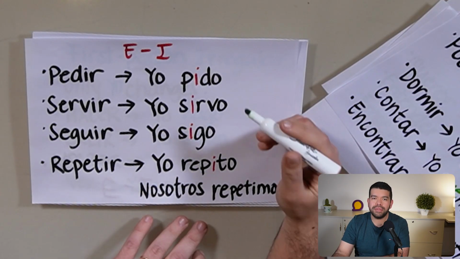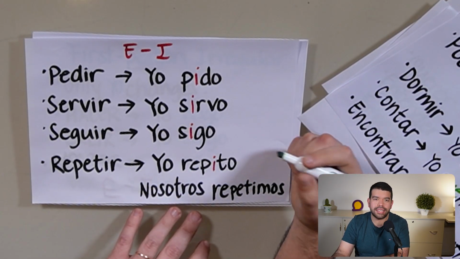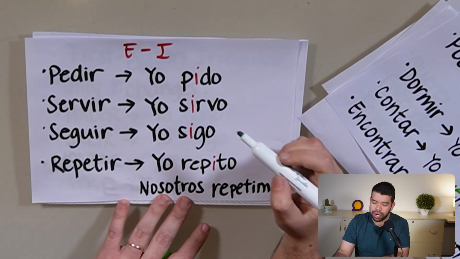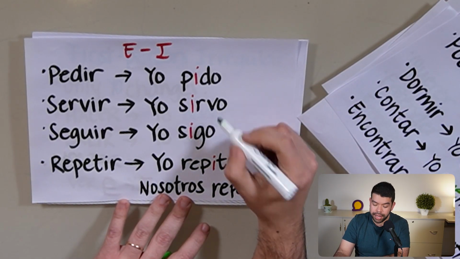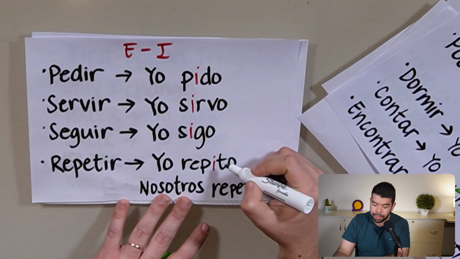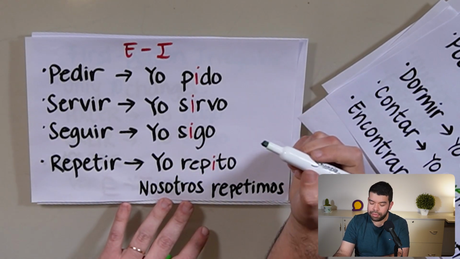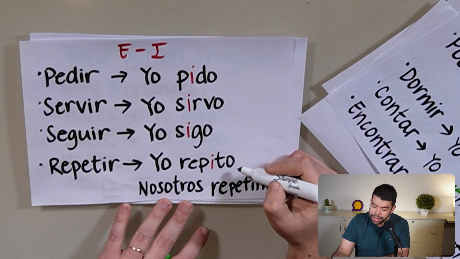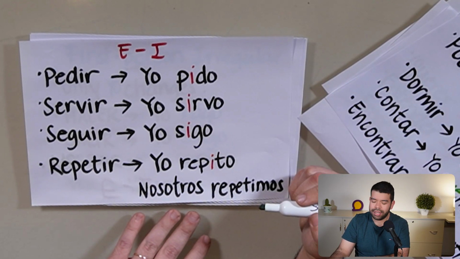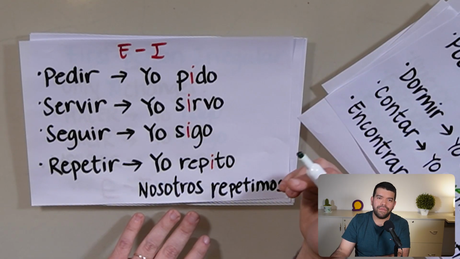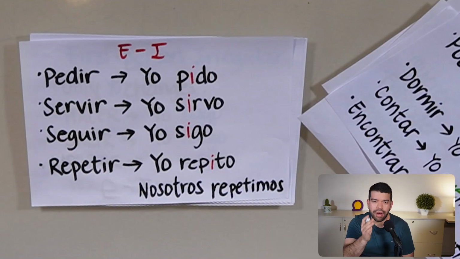And what other verbs change in the same way? Look at this. The most important ones you should know are servir, seguir, and repetir. They would turn into yo sirvo, yo sigo, yo repito, right? Easy. I serve, I follow, I repeat. Look, every time the E changes to an I. That's it. Got it? Awesome.